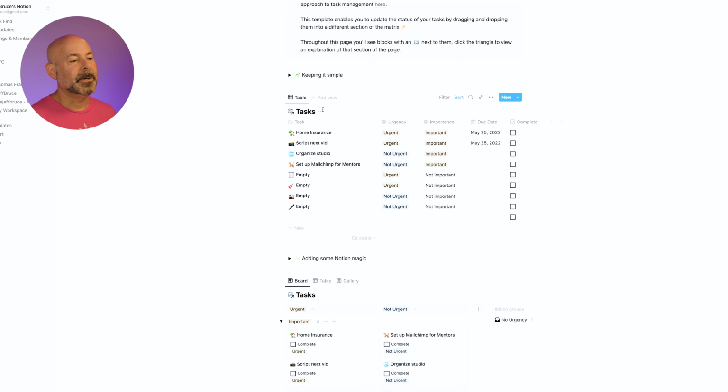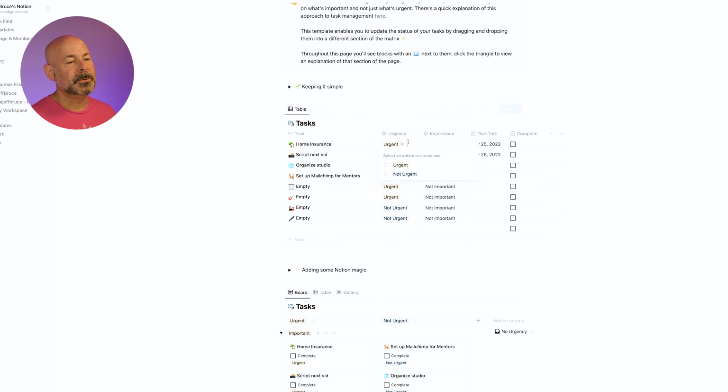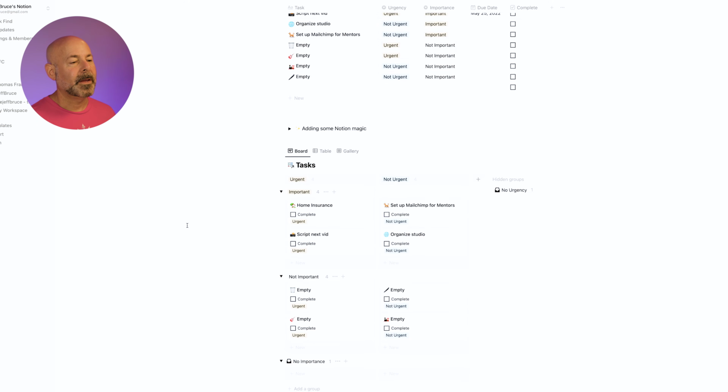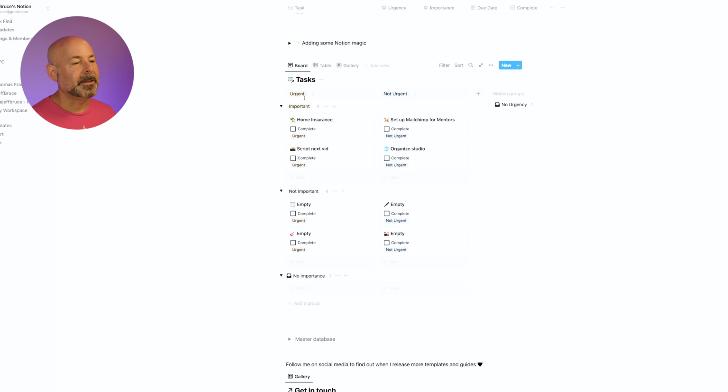But basically you put in your tasks here, you choose whether or not it's urgent or not urgent. You choose whether or not it's important or not important. You can put in a due date and then check it off there when it's done. And then it actually will move everything down here to things that need to get done.